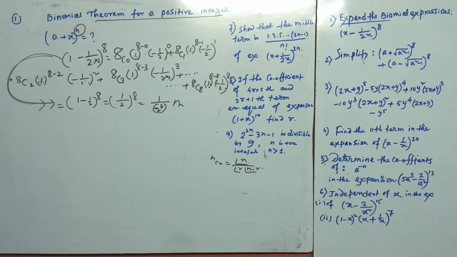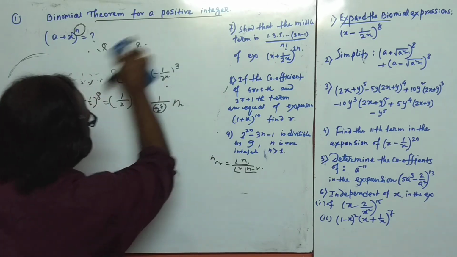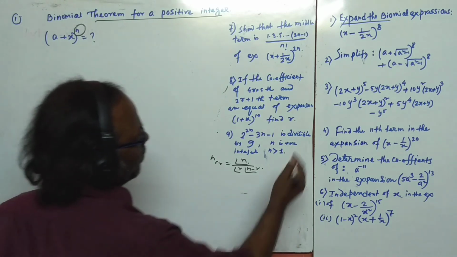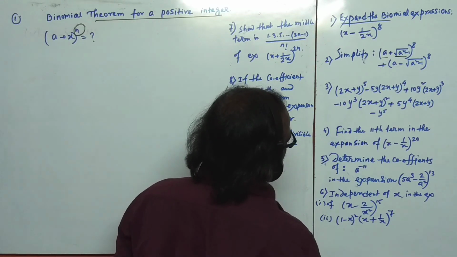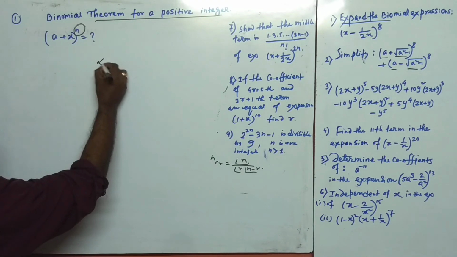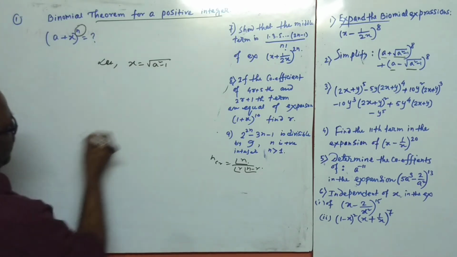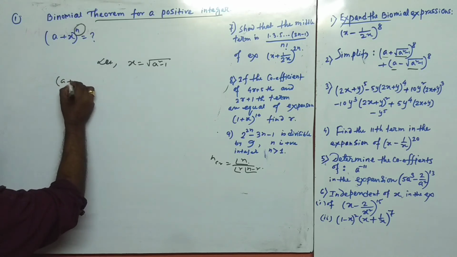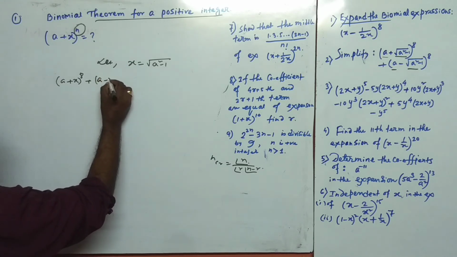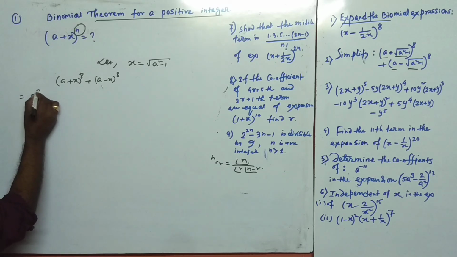Okay, next problem, simplify. Simplify the expression: a plus root over a square minus 1, and a minus root over a square minus 1. So let x equal to a square minus 1. Okay, so then a plus x to the power 8 and a minus x to the power 8, and that is equal to a to the power 8,